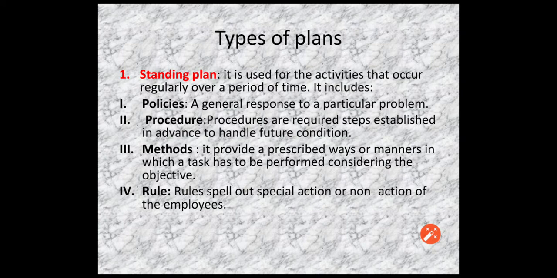If we are not going to decide the method, the best method will not be selected and we will not be able to achieve our objective. In the same way, if rules are not fixed for the employees, it will create a problem in the organization. So these are the supplementary plans which are prepared along with the main plan.